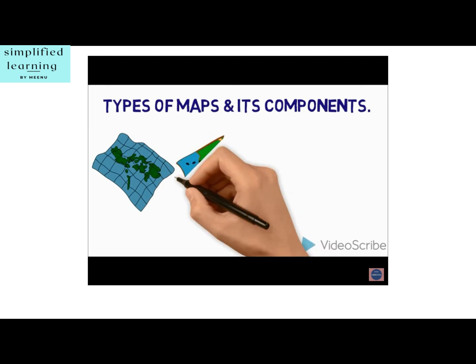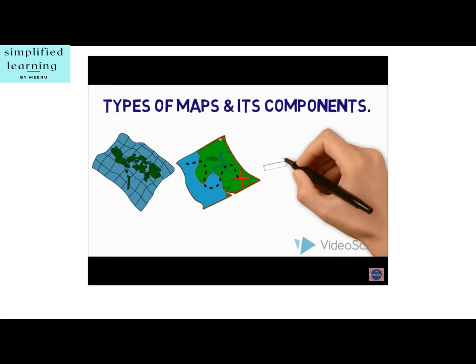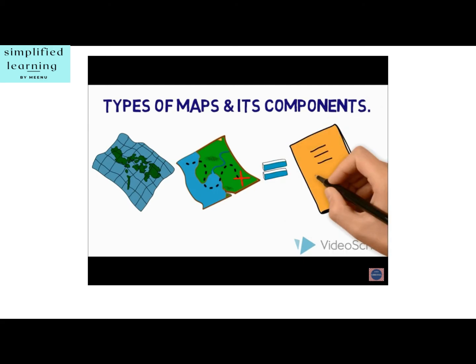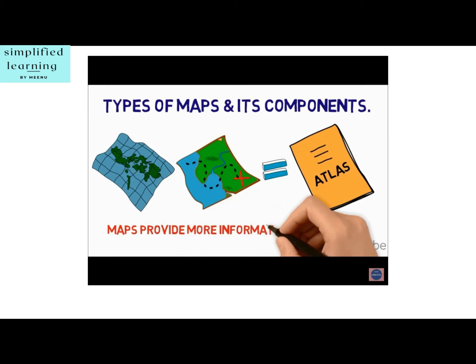Maps are useful to us for various purposes. One map shows a small area and a few facts. Another map may contain as many facts as a big book. When many maps are put together, we get an atlas. Atlases are of various sizes, measurements and drawn on different scales. Maps provide more information than a globe.